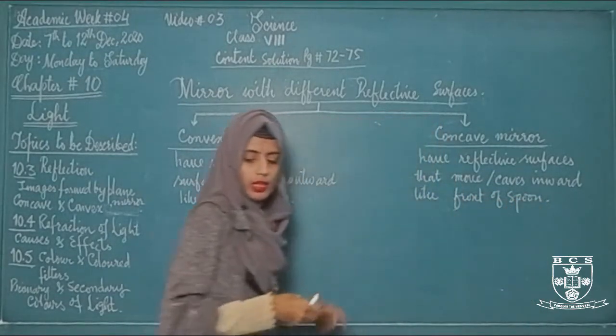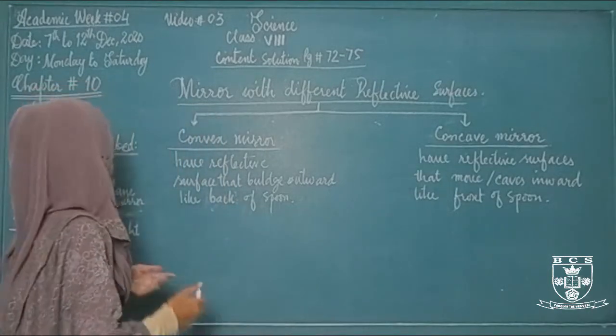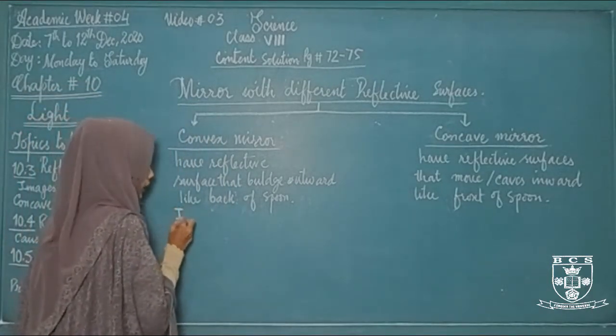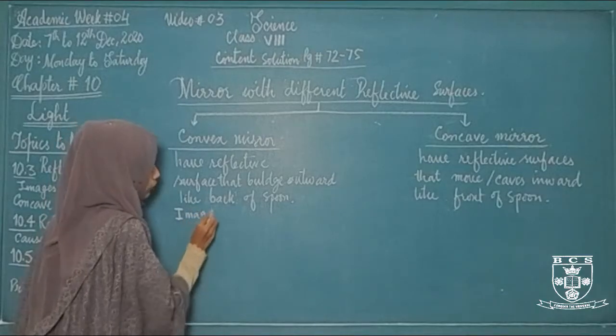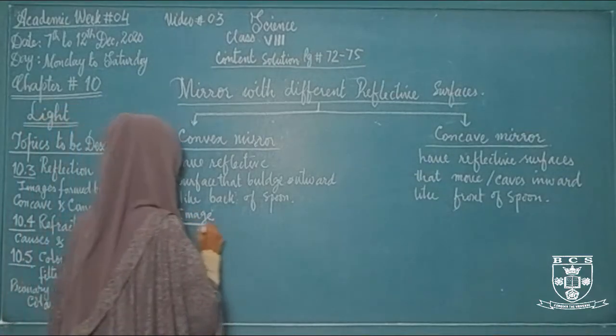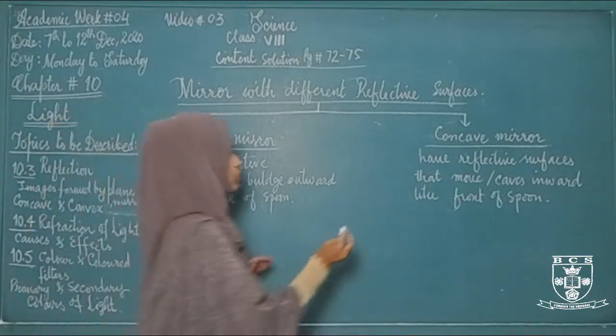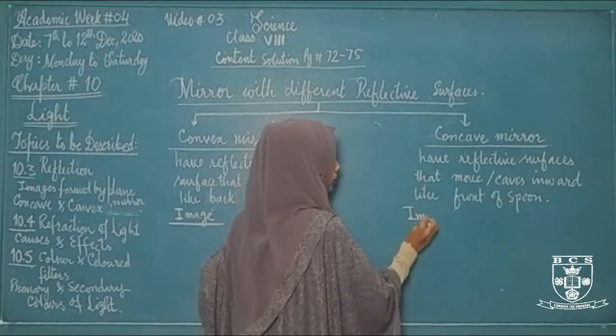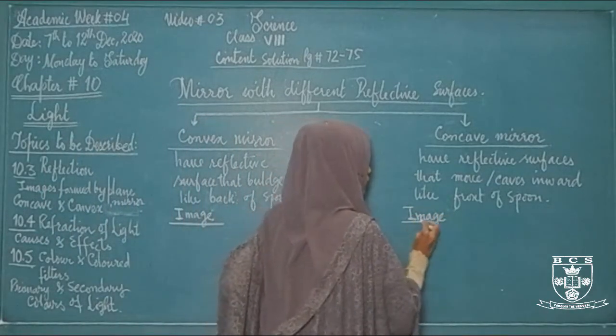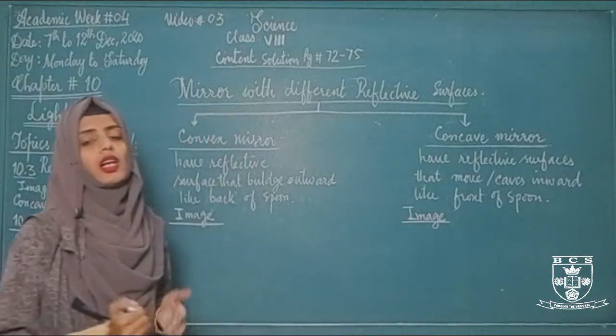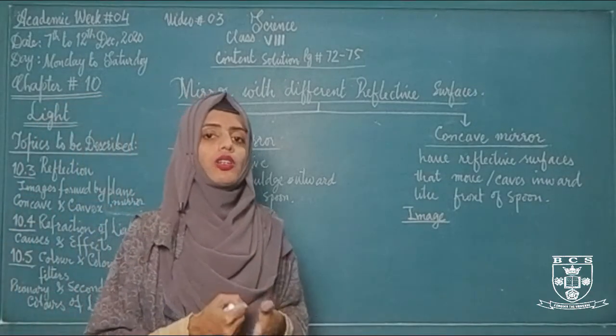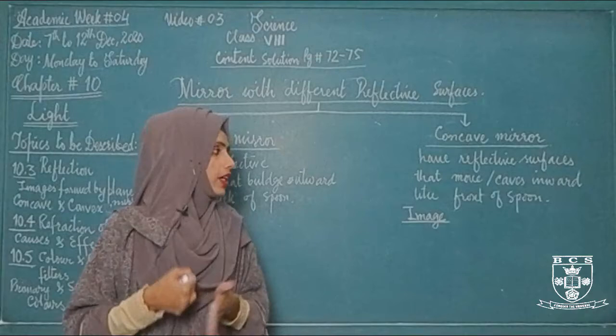If we talk about their images, both concave and convex mirrors form virtual and upright images. दोनों की image virtual होगी और upright होगी. Upright means erect or straight image. Virtual means an image that cannot be caught on the screen. एक ऐसी image जो screen पर ना ली जा सके.